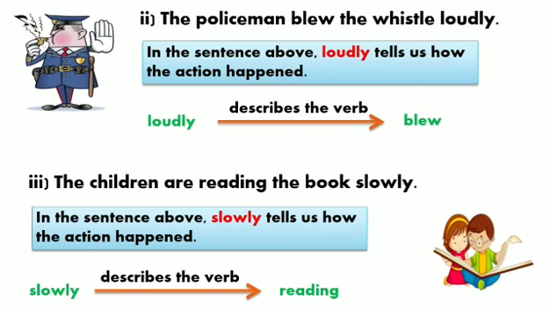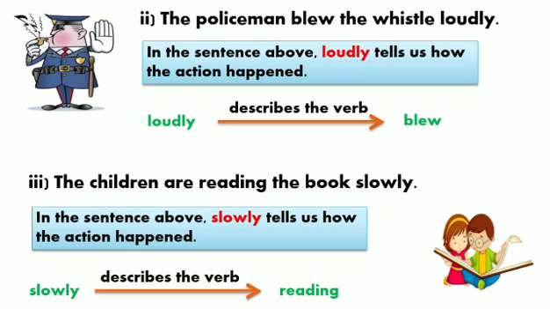Similarly, let's look at sentence number 3. The children are reading the book slowly. Now, find out the verb in this sentence. Come on, hurry up. Yes, here the verb or the action word is reading. Reading is the word which is telling us about the action that is being performed in this sentence and how the children are reading the book. In what manner are they reading? Which word is telling you this? How the children are reading the book.